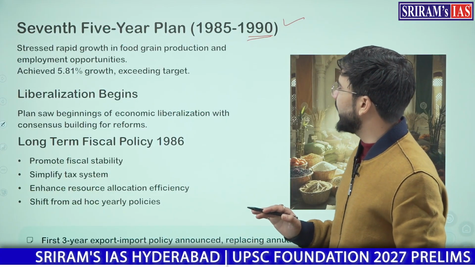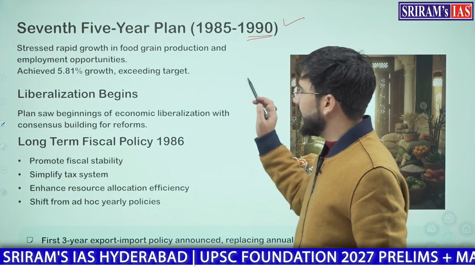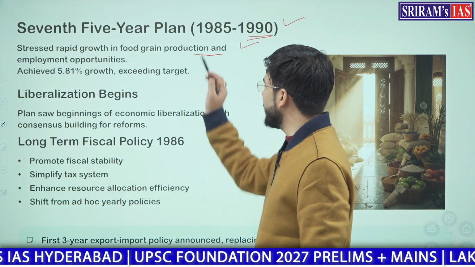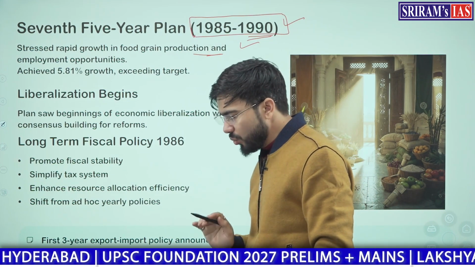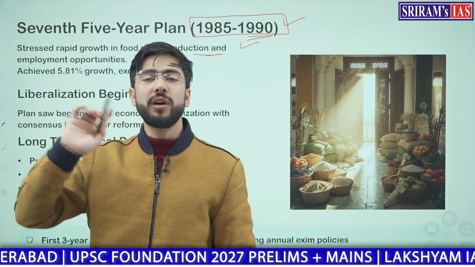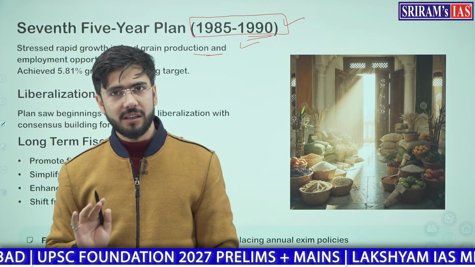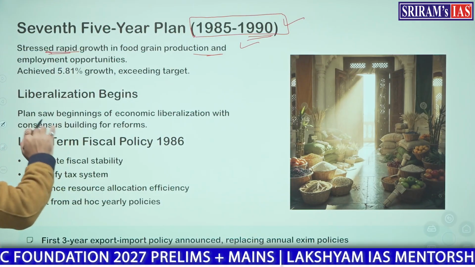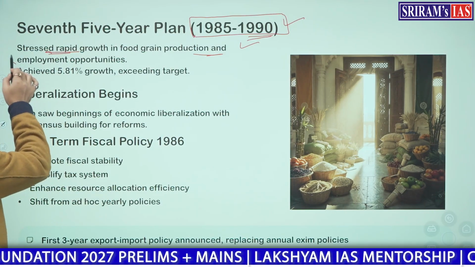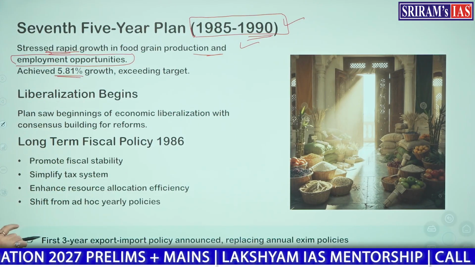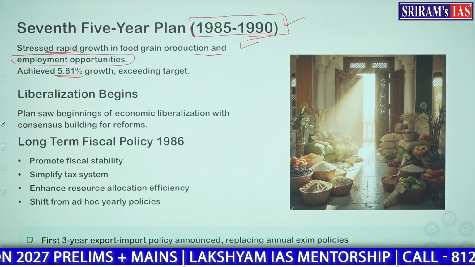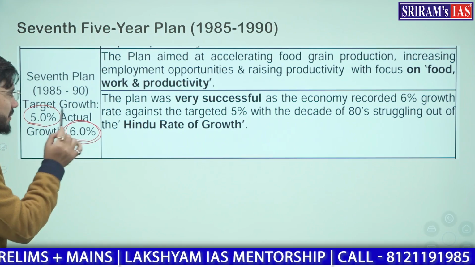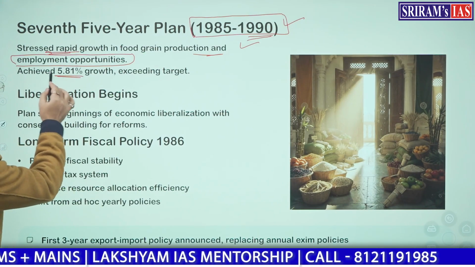Now, the seventh five-year plan, 1985 to 1990, stressed rapid growth in food grains, because in this period we again had a shortage of forex reserves. We had a BOP crisis, and due to that, there was a problem, because India had to now focus on food grain production and on employment opportunities. India achieved a growth of 5.81%, which exceeded the target. The target was 5% and we achieved a growth rate of 6%.